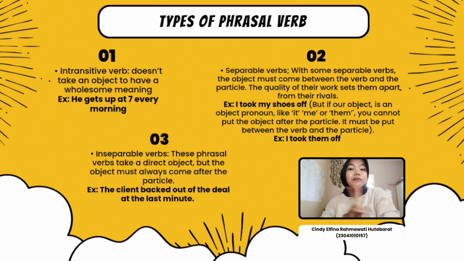The second is transitive separable verbs. With some phrasal verbs, the object must come between the verb and the particle. The quality of their work sets them apart from their rivals. Example: I took my shoes off. But if the object is a pronoun like it, me, or them, you cannot put the object after the particle. It must be put between the verb and the particle. Example: I took them off.